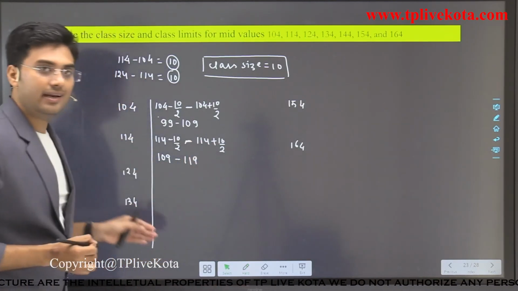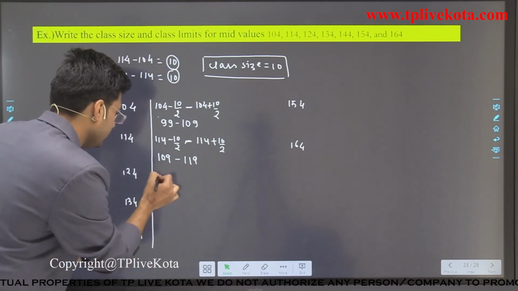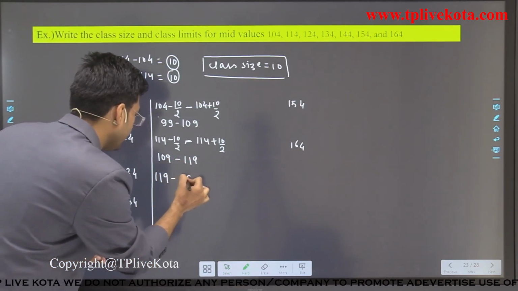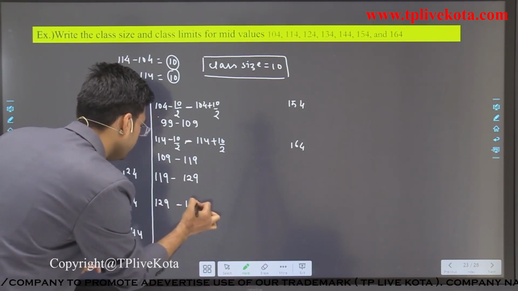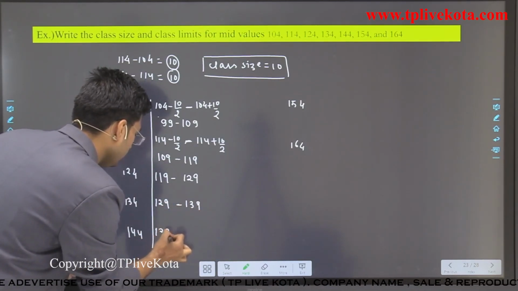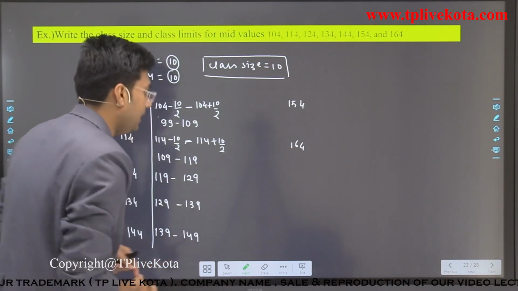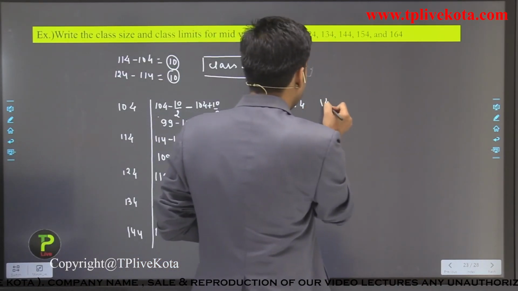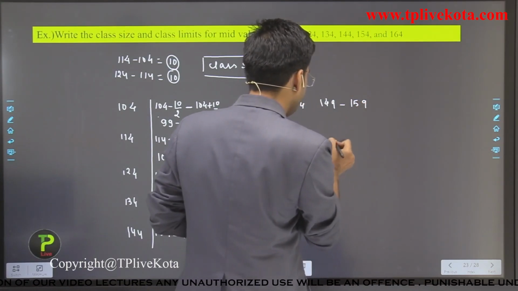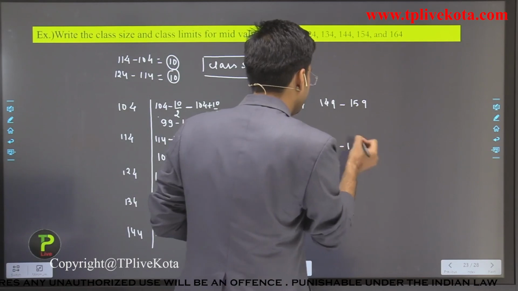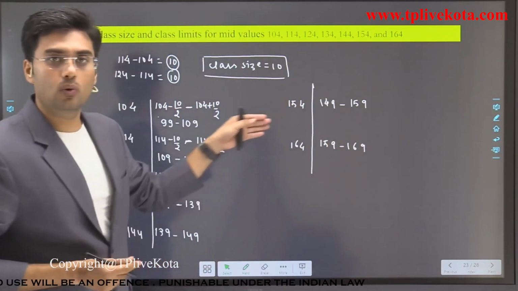So students, we can write all the classes. It is 119 to 129, 129 to 139, 139 to 149, 149 to 159, and 159 to 169. These are the classes for all mid values.